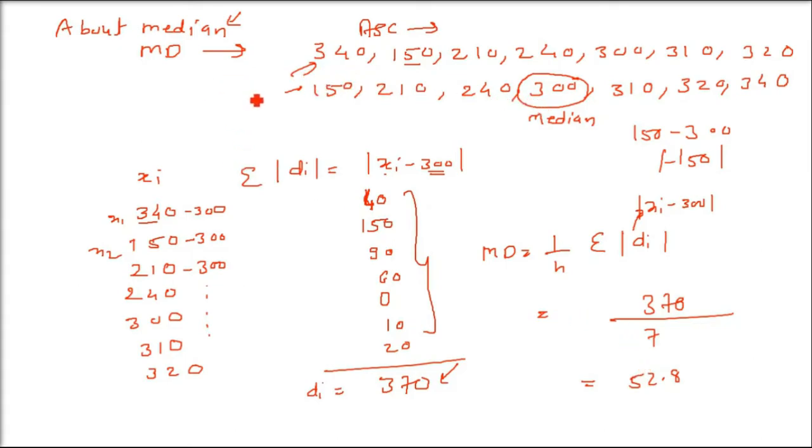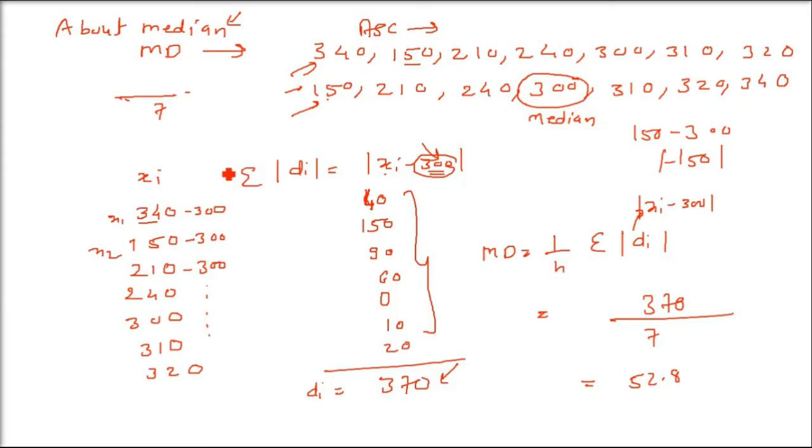So if I tell you to find out about the mean, just add all of these, divide by 7, and that will be your A. That will be your mean, and just put it here. Whatever value comes, put it here. So this question can be done around the mean or the median also. So this was ungrouped data.